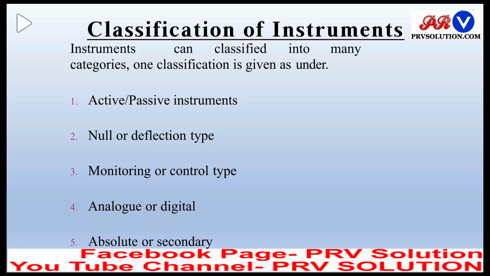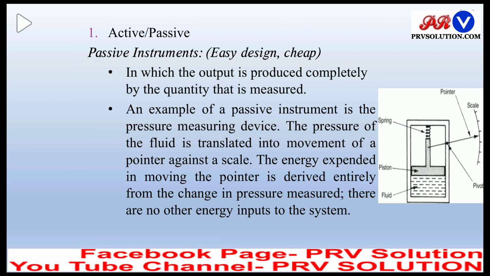Hello everyone. In this video we will study the classification of instruments. Instruments can be classified into many categories. One classification is given as under: active or passive instruments, null or deflection type, monitoring or control type, analog or digital type, absolute or secondary instruments. First is active instruments or passive instruments.